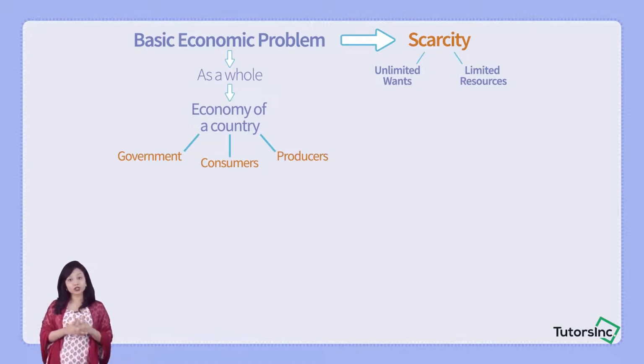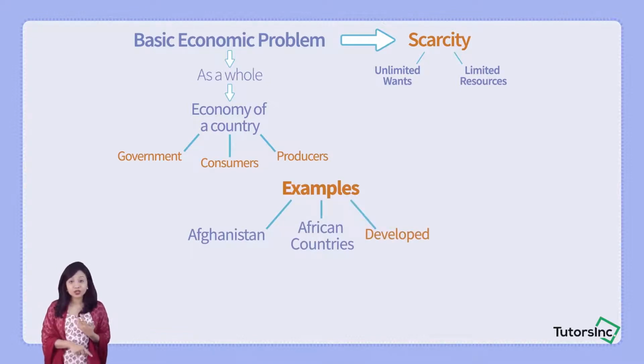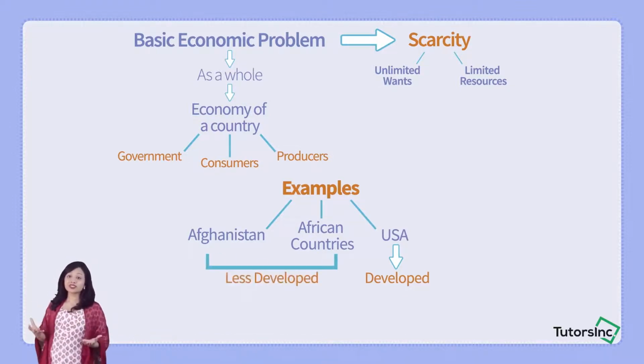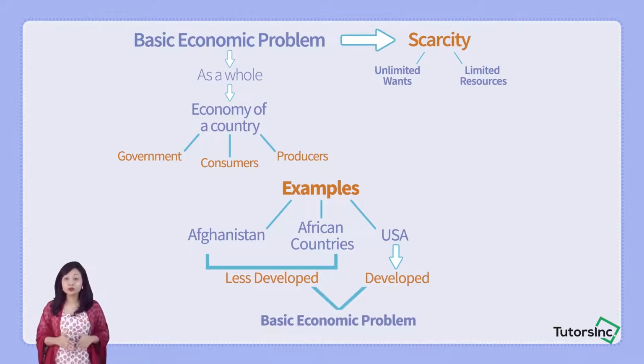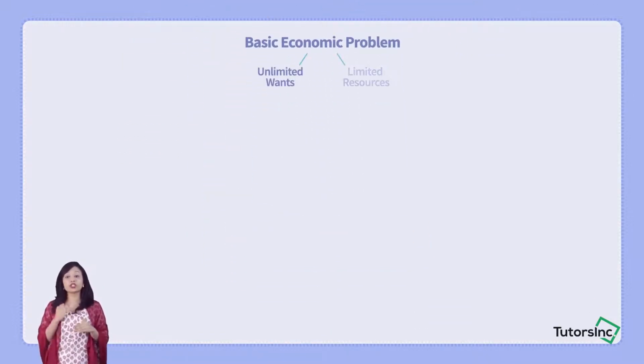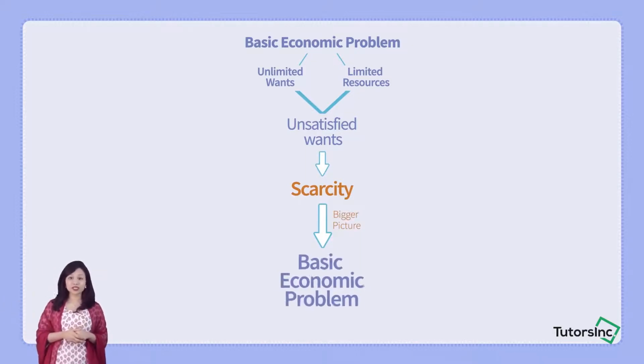So I've given you quite a lot of examples focusing on Afghanistan, focusing on Africa, focusing on even the developed countries such as the USA, and I've talked about how despite being developed or despite being a less developed country, all these countries will have to face the basic economic problem which is persisting around the world. Due to unlimited wants but limited resources, each and every consumer or producer or the government itself is not able to satisfy all of their wants. So scarcity in the bigger picture is basically the basic economic problem.